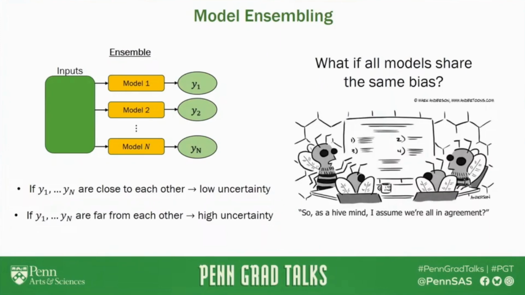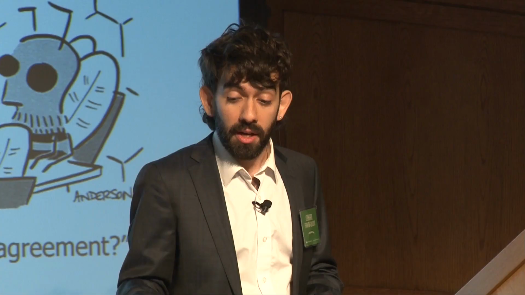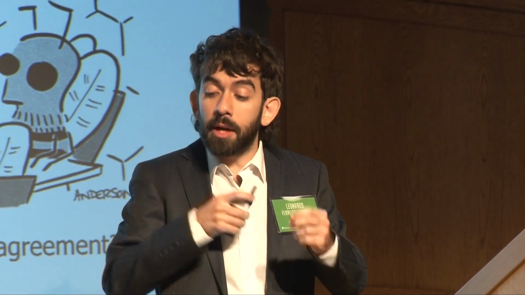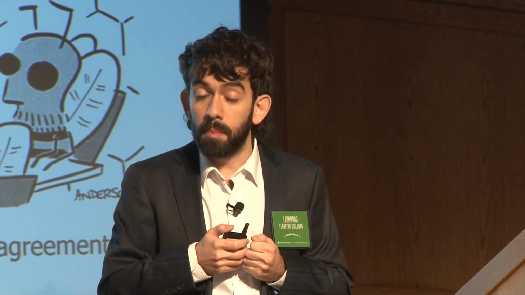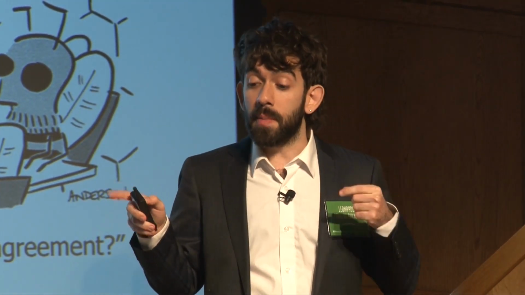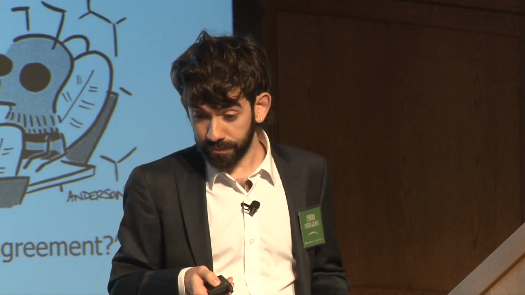If they all predict Ian will go east, they will all be confidently wrong. A hive mind where all models are the same leads to overconfidence. If all models are too similar, they reinforce each other's mistakes. But with diversity, errors in opposite directions average out, making predictions more reliable.